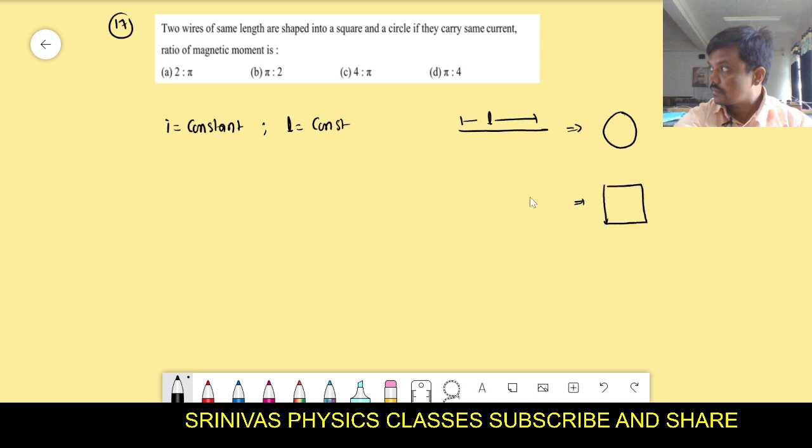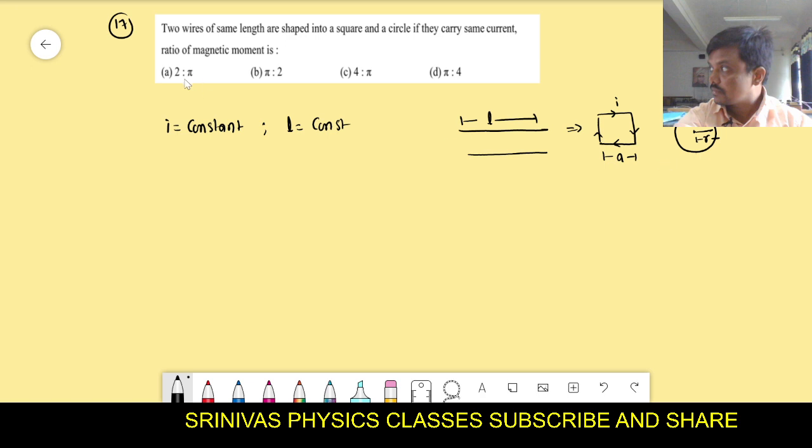They carry the same current, right? First square, then circle. L length of wire is first converted into a square with side we can consider as A, and next it is converted into a circle with the radius we can consider as smaller, and they carry the same current I. Okay, first the two wires we have. One wire bent like a square and the other wire bent like a circle.